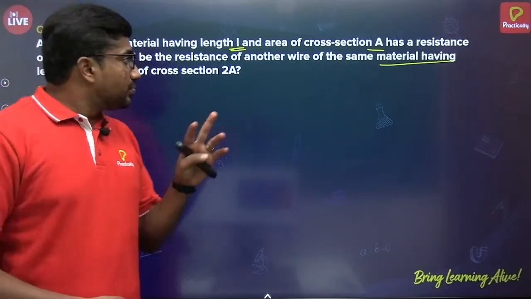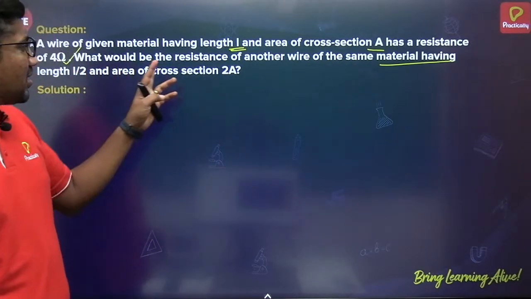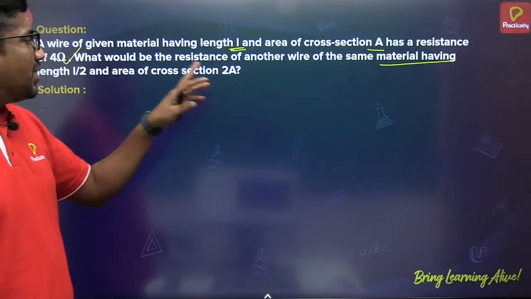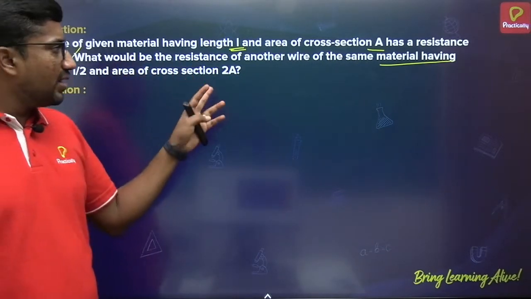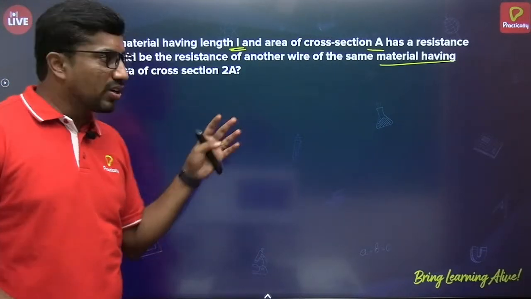See, what would be the resistance of another wire of the same material having the length? Okay, this is another wire. Okay, no issues.